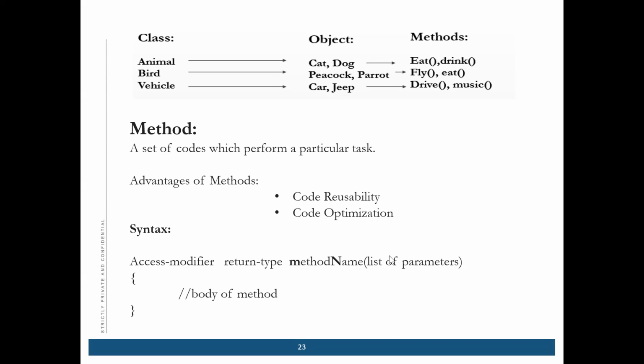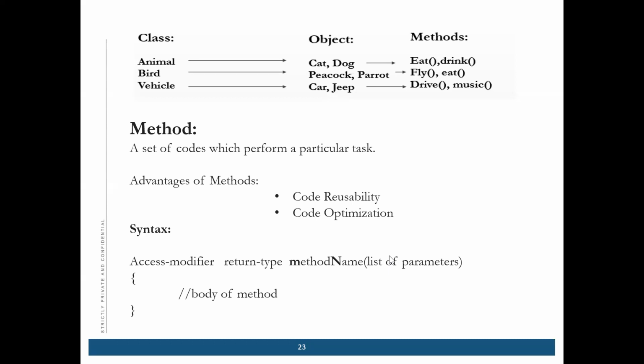Chavi, what is the meaning of optimization? Reusability, okay, and optimization: repetition should not be happening, right? Optimization in the sense is, if we are repeating the same thing again and again, then it's a waste of your memory and a waste of your time also. That is called optimization. Got it.